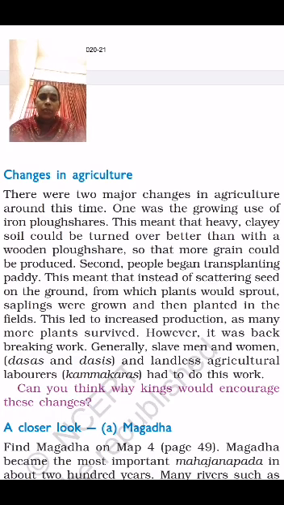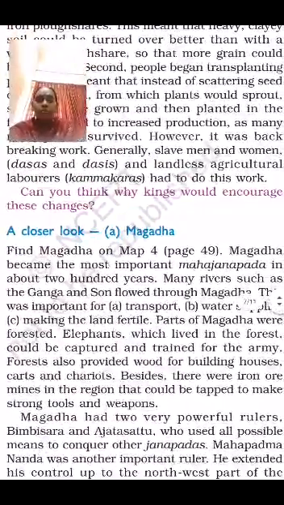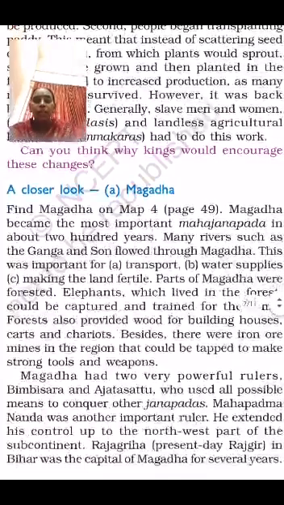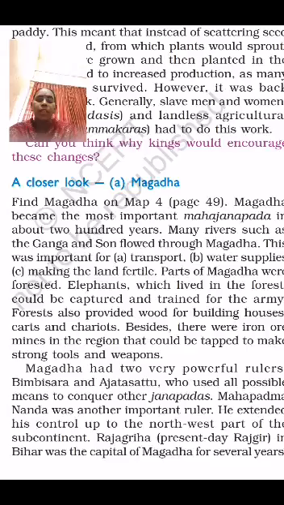So next one, the Janapadas and Mahajanapadas. One example has been given here. We will learn about the Mahajanapadas. In the Mahajanapadas, we can see Magadha.